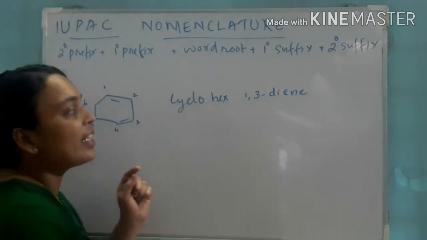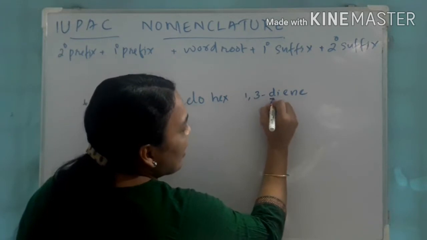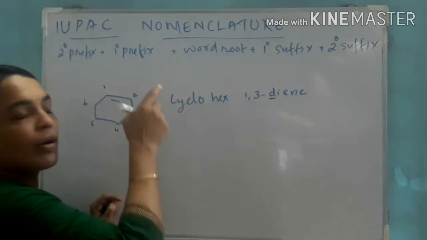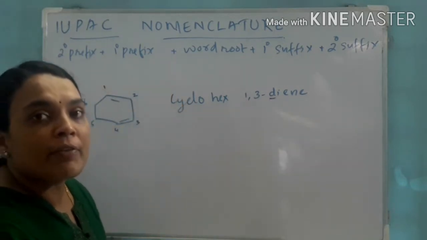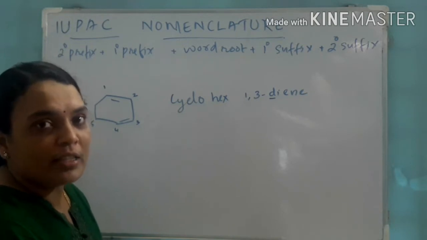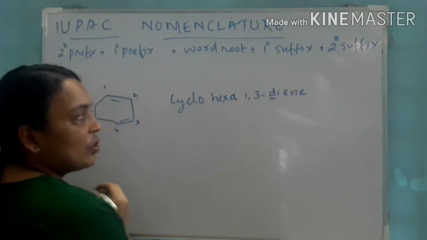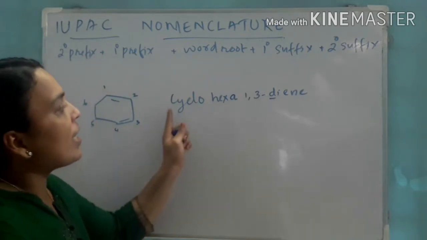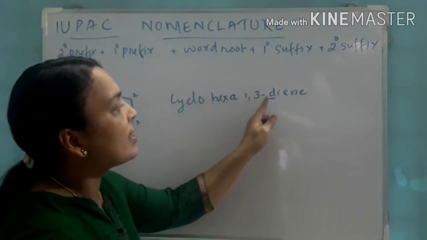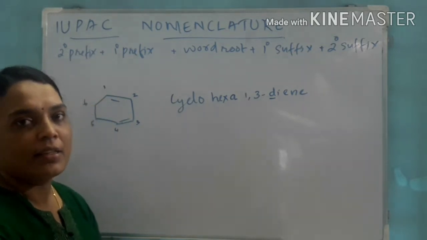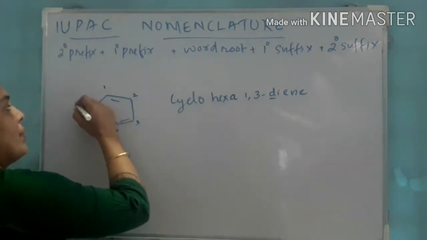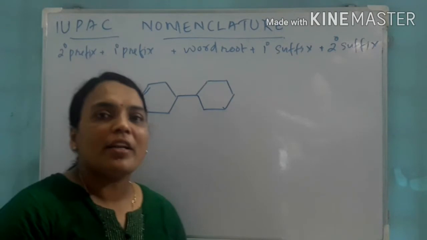Last class we discussed a rule. What is that? If primary suffix is coming with a consonant, word root has to end with A. So what does the name become? Cyclohexa-1,3-diene. Clear? Okay. Come to another one.